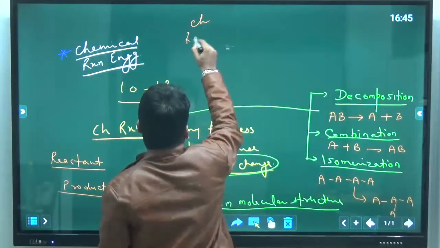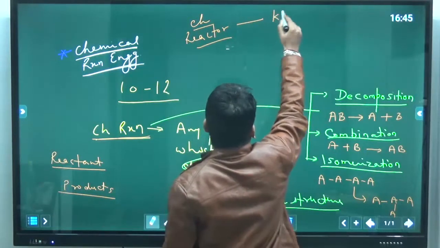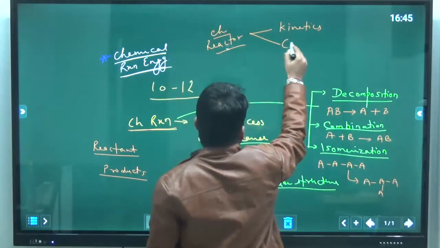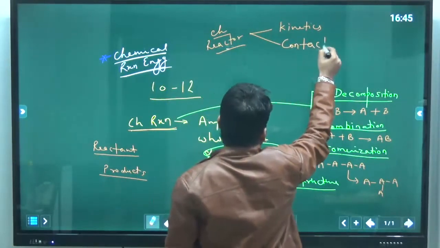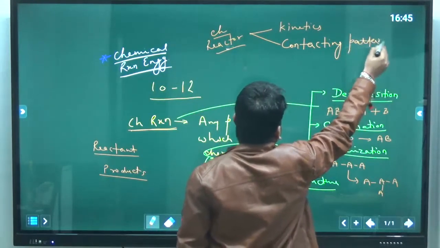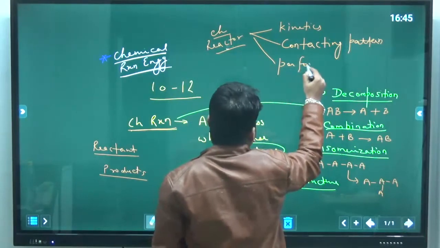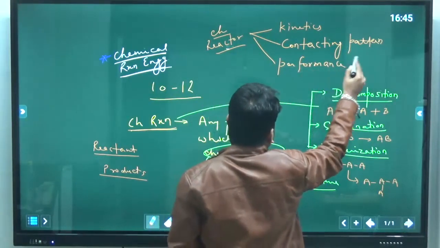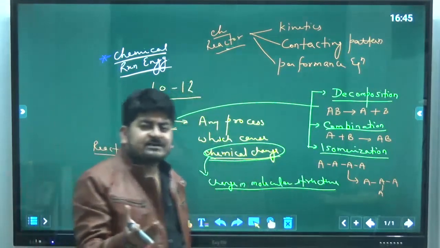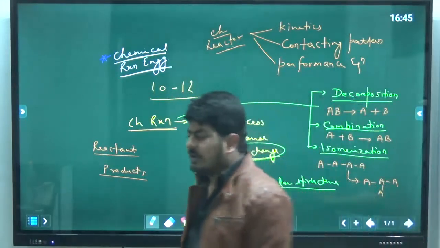Those three things are: for a chemical reactor, we must have knowledge of kinetics, contacting pattern, and performance equation. Kinetics means how fast the process is, meaning how fast the reaction is taking place.